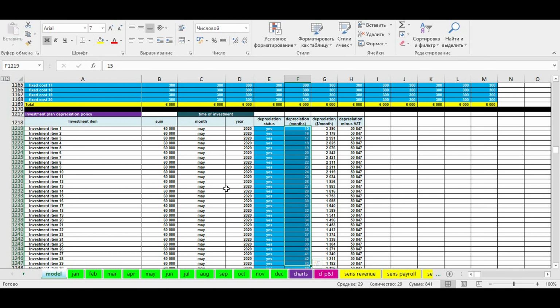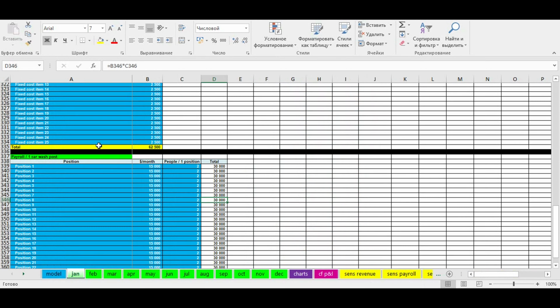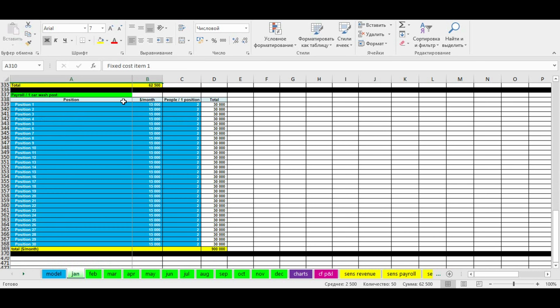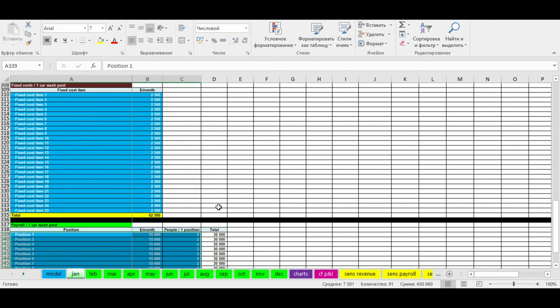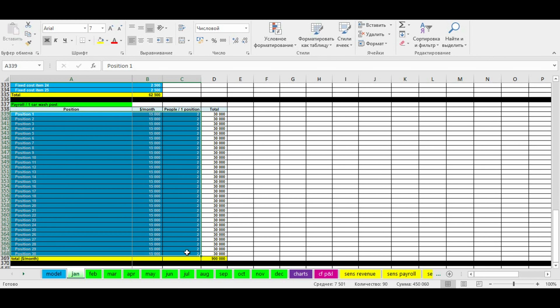Now we have to specify fixed costs and staff expenses for just one car wash post for each month of a typical year. We've got 12 green Excel sheets, one for each month of a typical year. So, here we set fixed costs of just one post in January. Then, we set up payroll costs for one post in January: people, positions, salaries. For this purpose, we have 12 green Excel sheets for entering this kind of information.